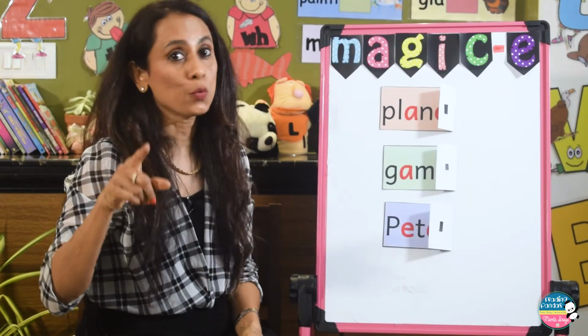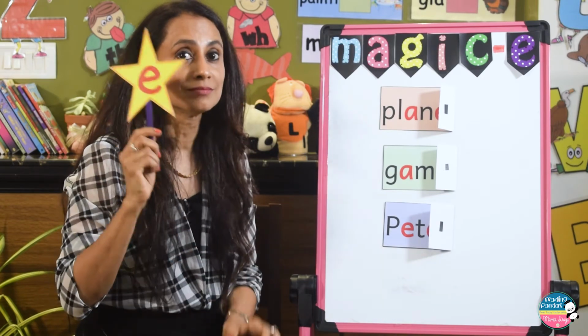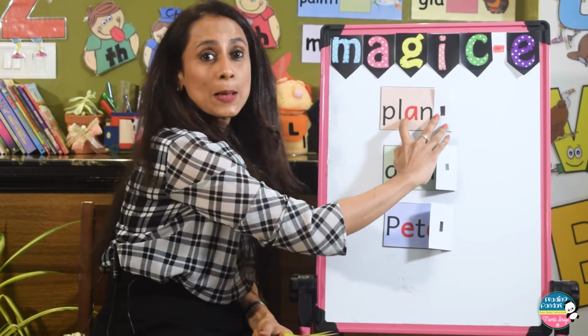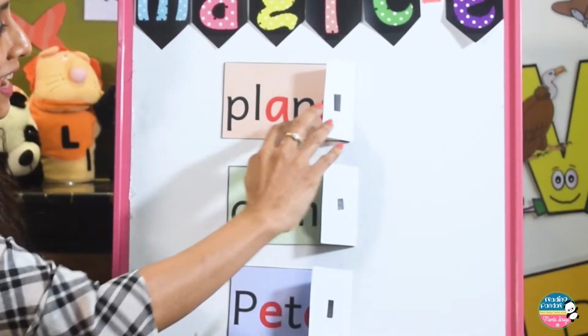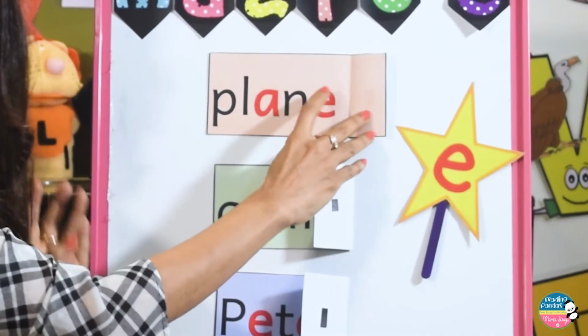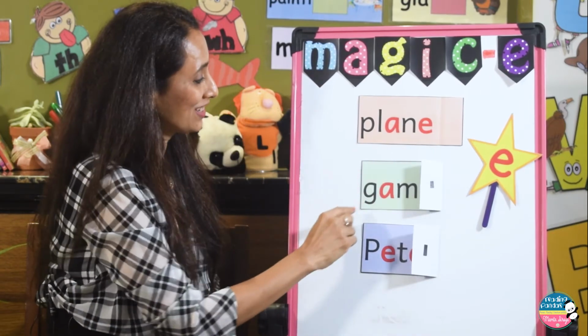Now let's do a quick recap here. And don't forget where the short vowel sound will turn into long vowel sound because of magic E here. So the word is plan, and when magic E will come, it will turn into plane. Very good.